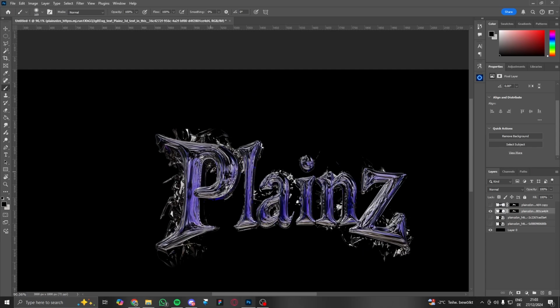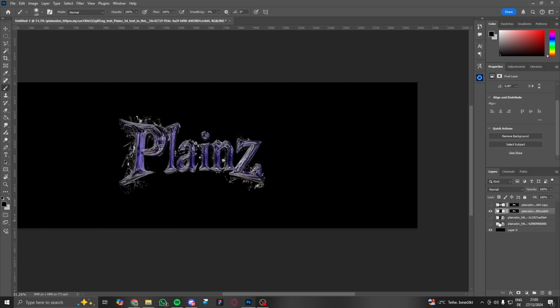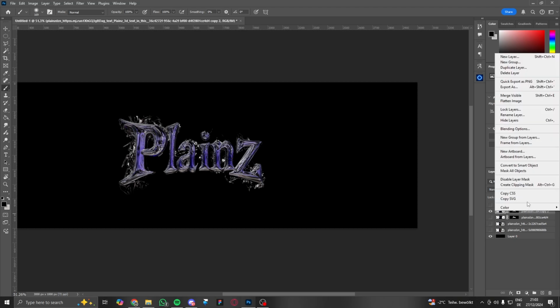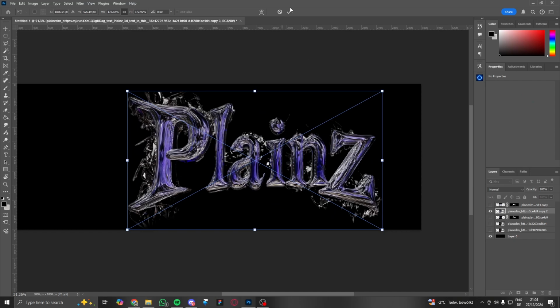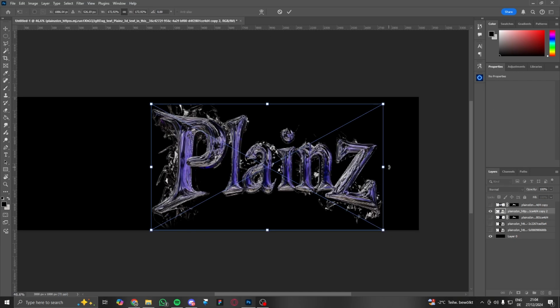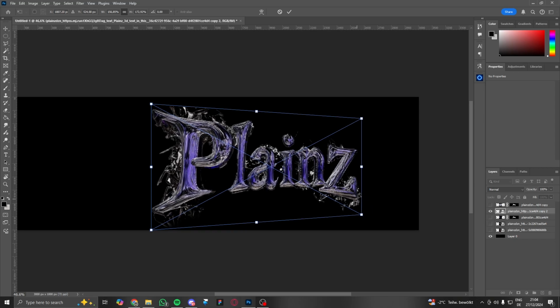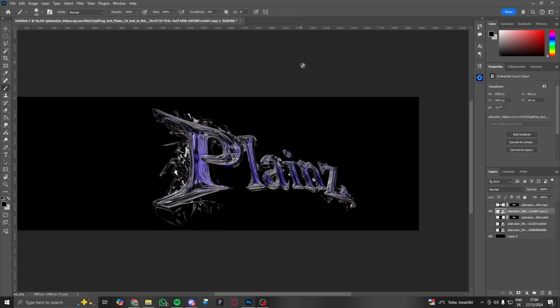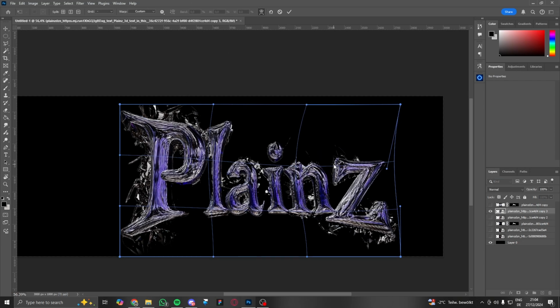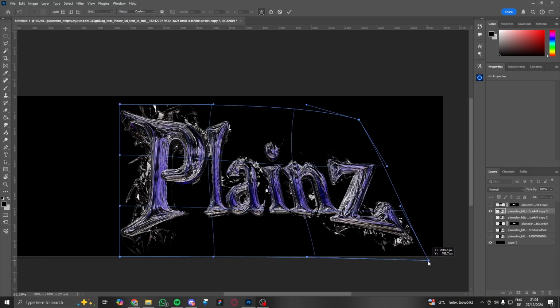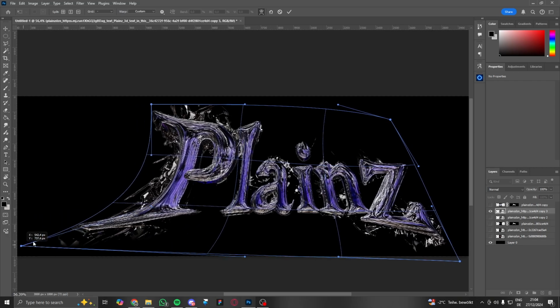Alright, so it's not perfect, of course, it's still pretty bad, but whatever. Just for the sake of this tutorial, I wanna show you how you can actually use the text in your header. So just upscale it a little bit, make it a little bit bigger, and then make it look a little bit more 3D. Maybe just duplicate the layer before you do something like this. Then transform the layer however you want, so it looks a little bit more alive.